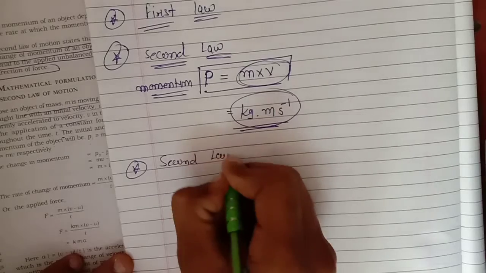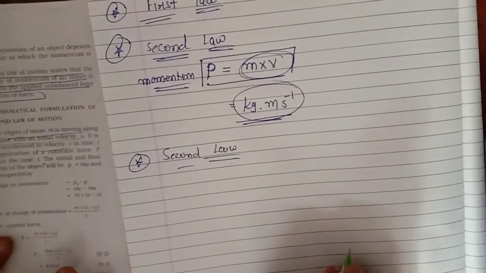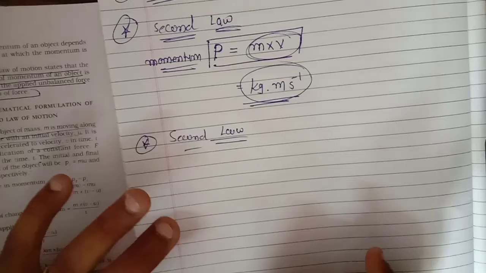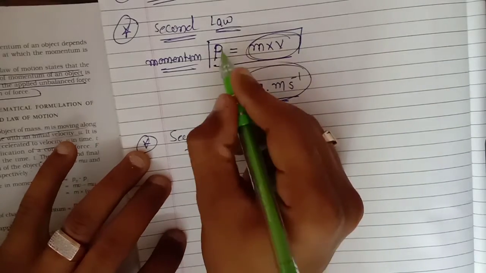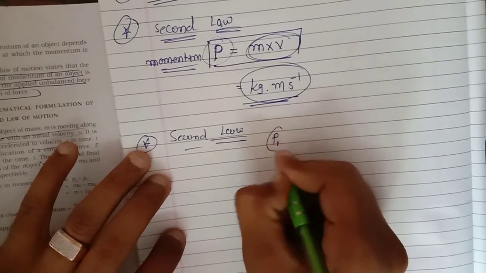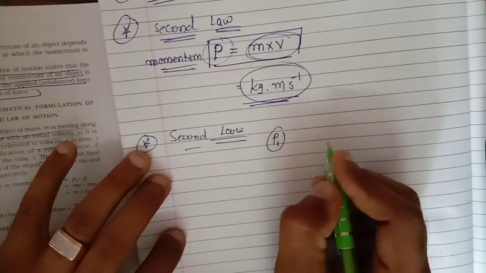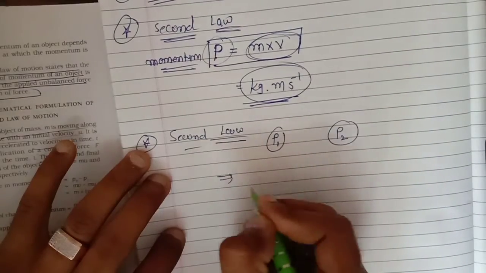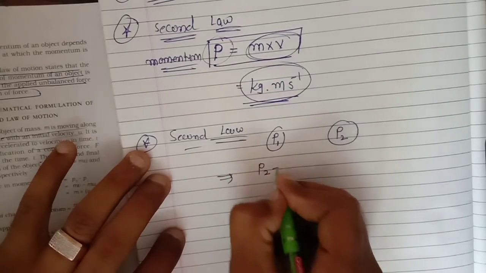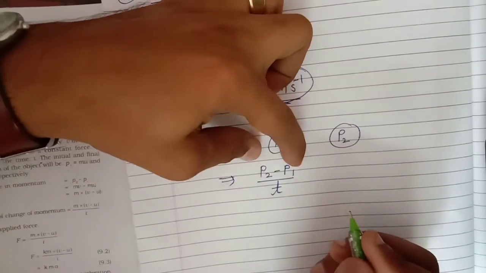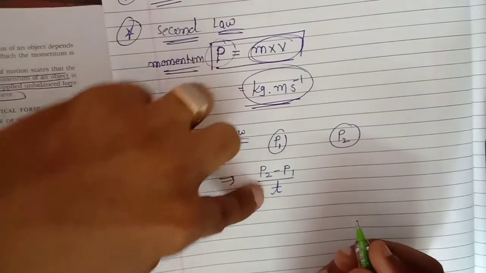Now I start the second law. What does the second law state? The second law of motion states that the rate of change of momentum. Clear? Change of momentum means, if the initial momentum is P1 and the final momentum is P2, then the rate of change of momentum means P2 minus P1 upon T. Change of momentum and T, it states what?